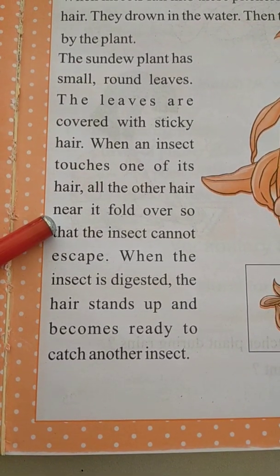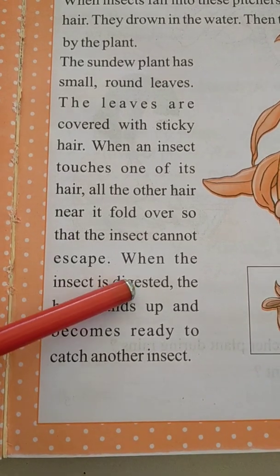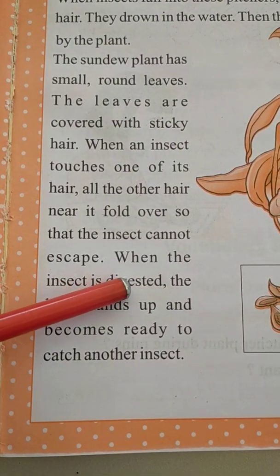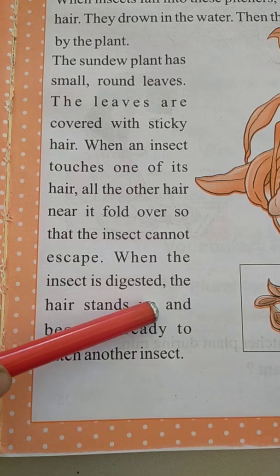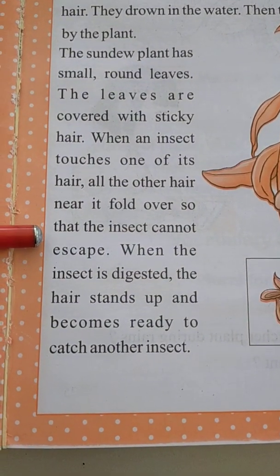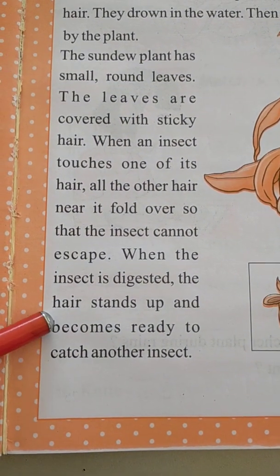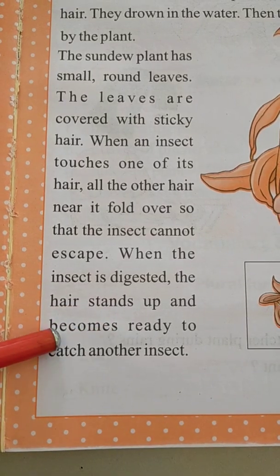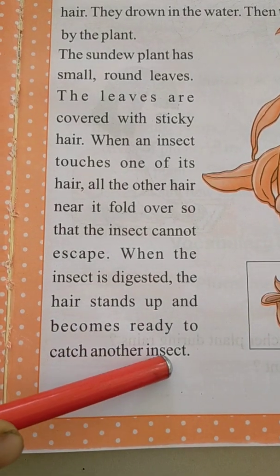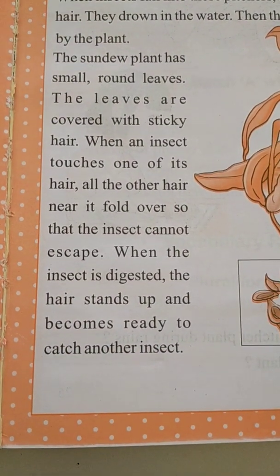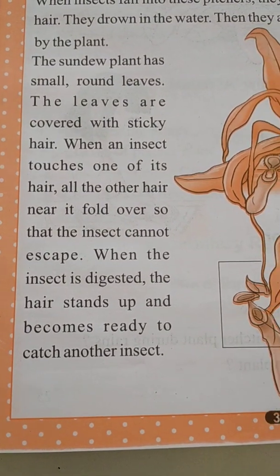sundew plant. When the insect is digested by the plant, the hairs stand up and become ready to catch another insect. That means it is an automatic process of the sundew plant.